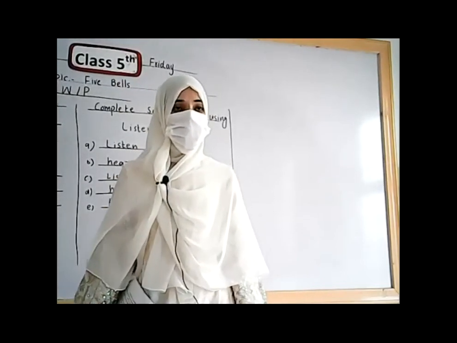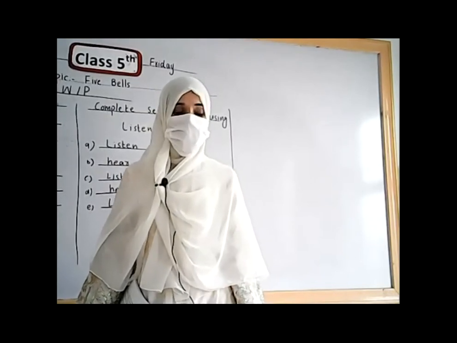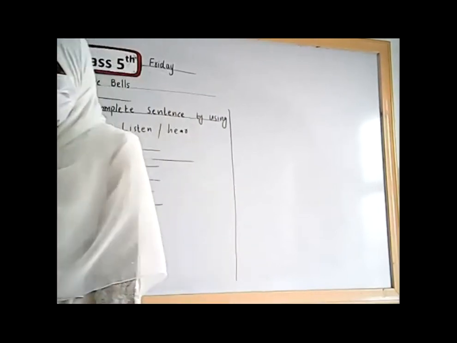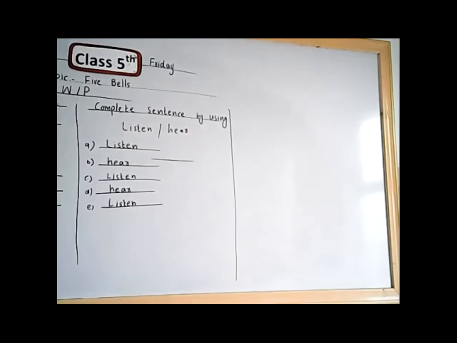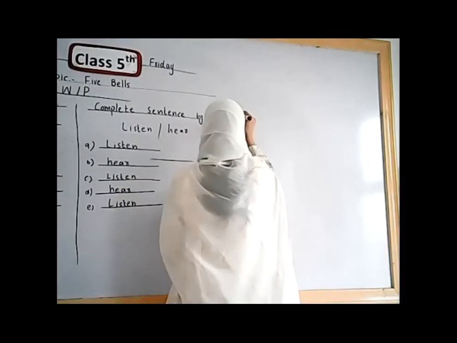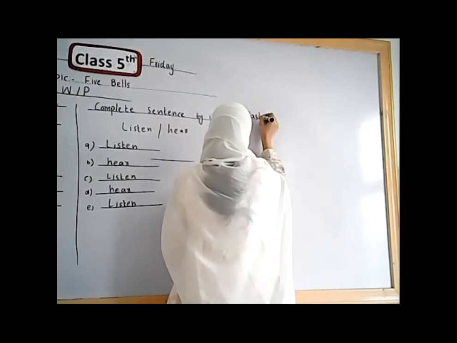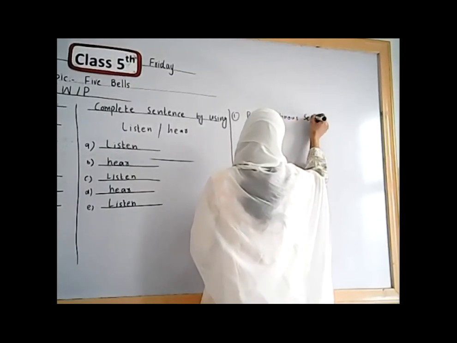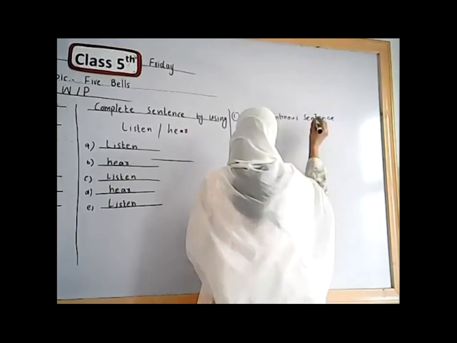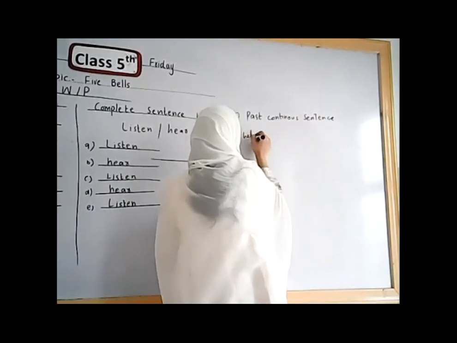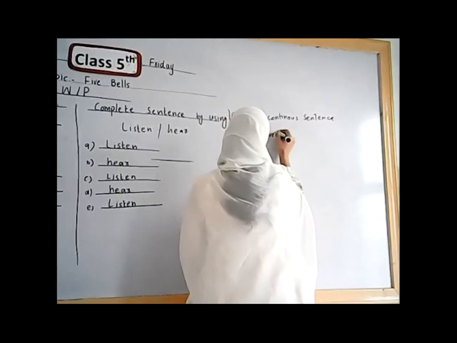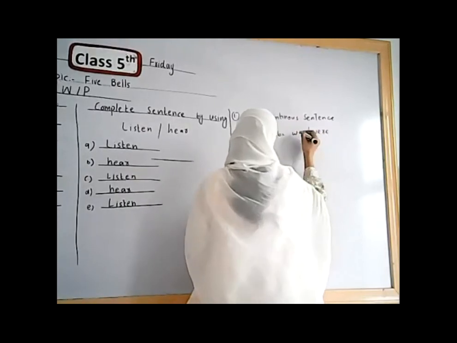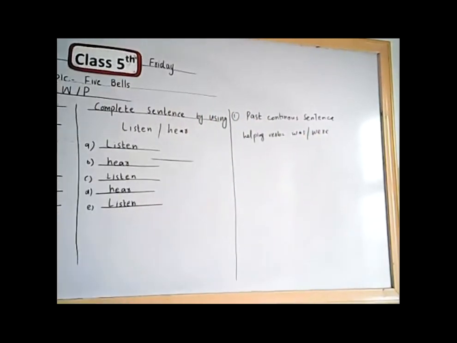In past continuous sentence, we use the first form of the verb and we add ing with the first form of the word, and we use the helping verbs is, was and were. We use the word was for one thing and were for many things.